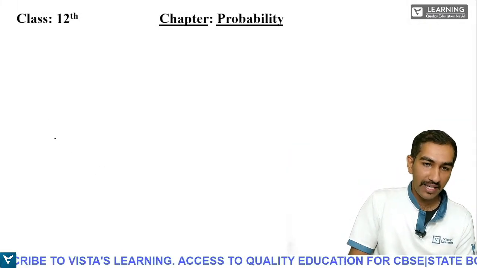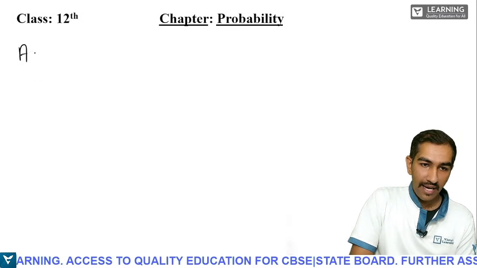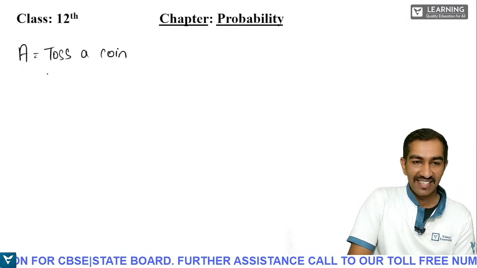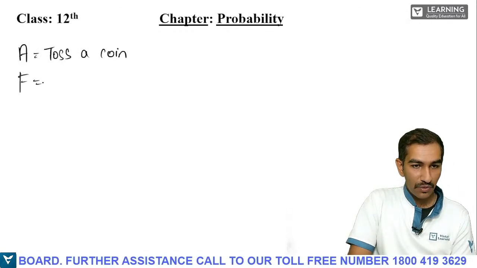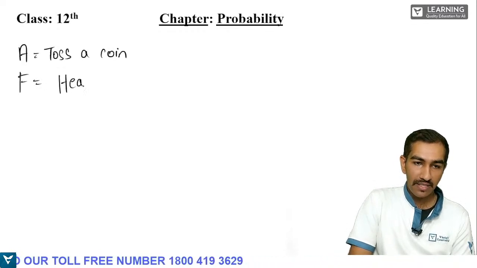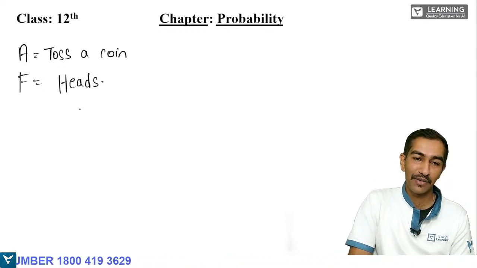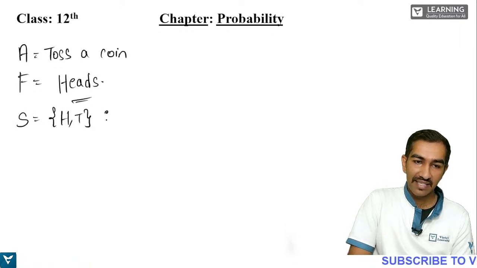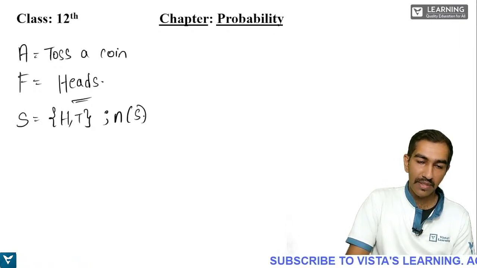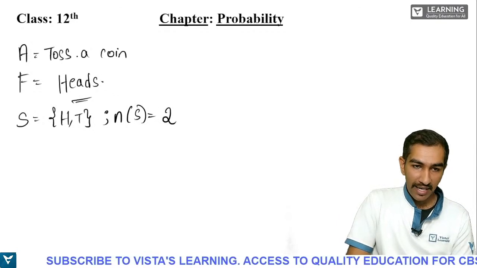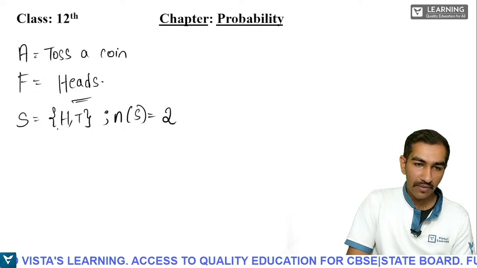So here we'll write again: activity, tossing a coin. Favorable outcome. What did the Indian captain call, students? The Indian captain has called heads, right? So our favorable outcome is heads. We need heads. And what is the sample space? Sample space is nothing but H comma T. Again, you can write n of S, meaning the number of elements in the sample space is equal to 2. So activity is done, favorable outcome is done, total number of outcomes is done.